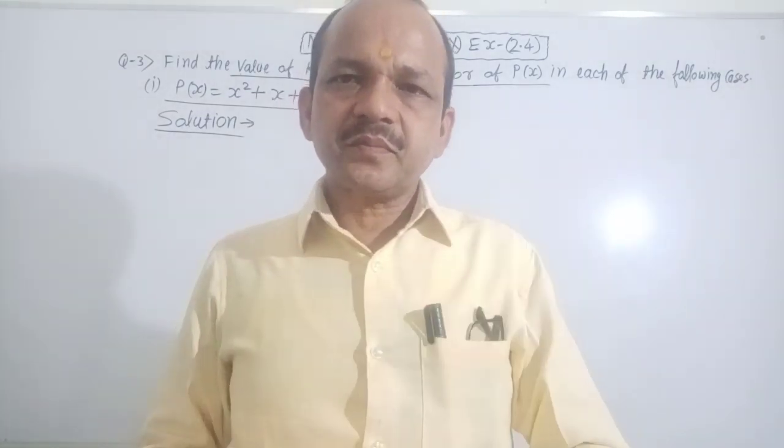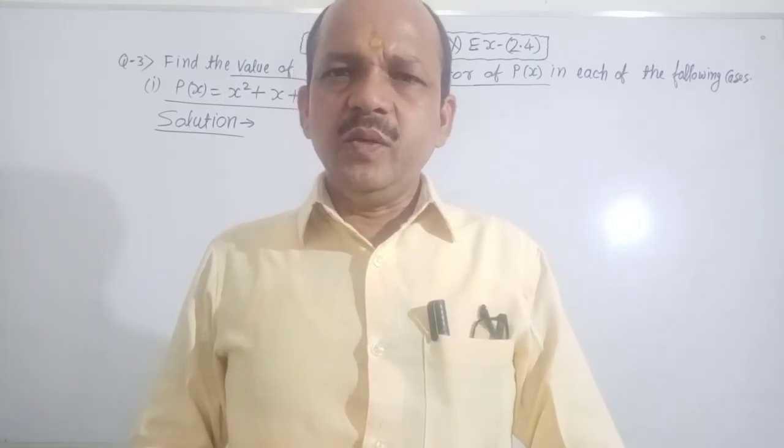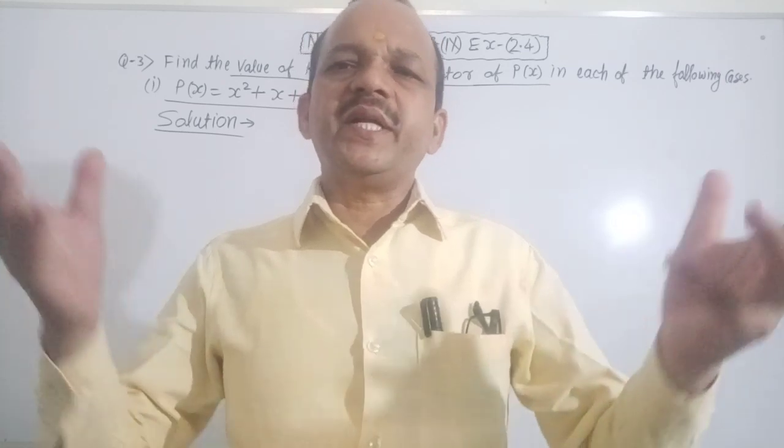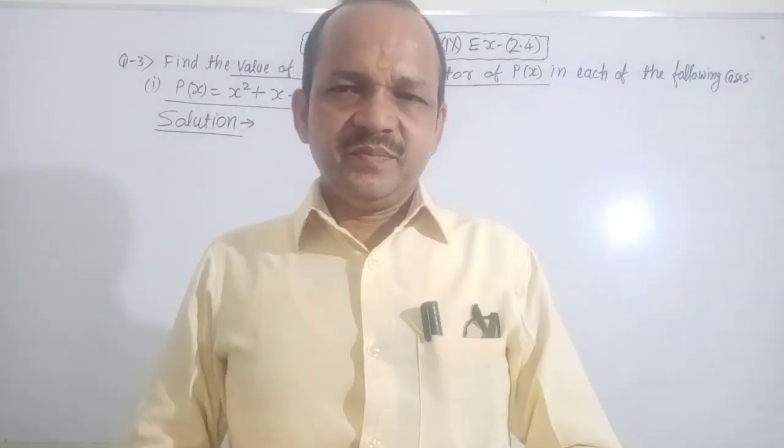Very good. Firstly I want to describe polynomial because you can ask me what is polynomial. Polynomial is very easy.